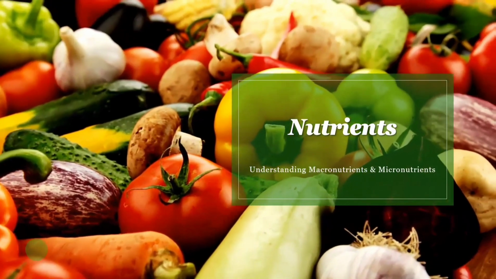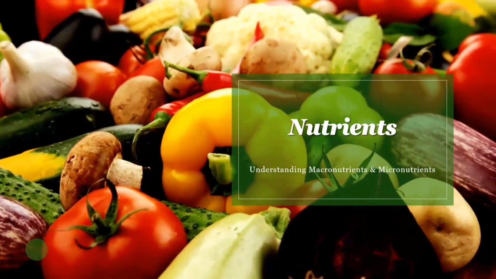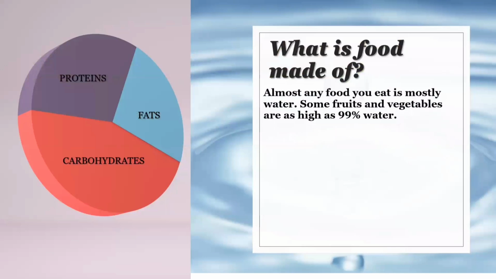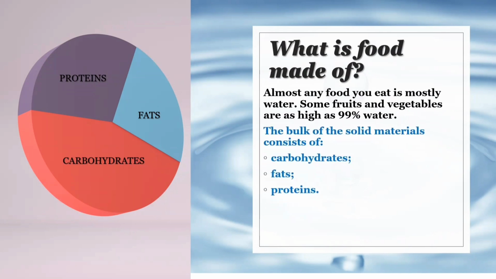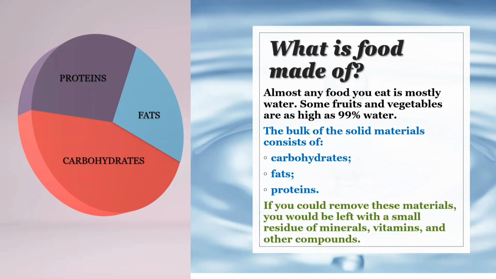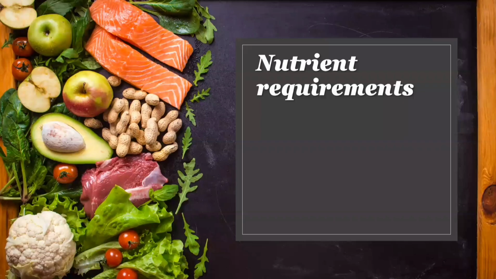Welcome back. In this segment, you will learn and understand macro and micronutrients and what role they play in your diet. Almost any food you eat is mostly water, especially whole foods. Some fruits and vegetables are as high as 99% water. The bulk of the solid materials consists of carbohydrates, fats, and proteins. If you could remove these materials, you would be left with a small residue of minerals, vitamins, and other compounds.